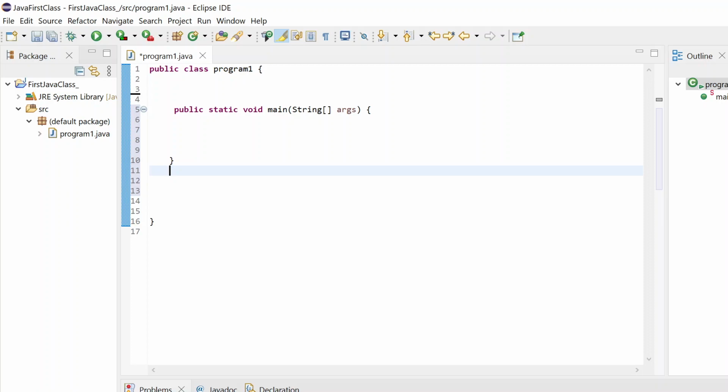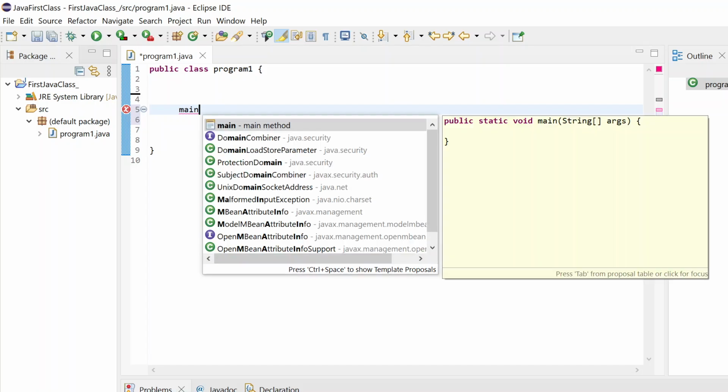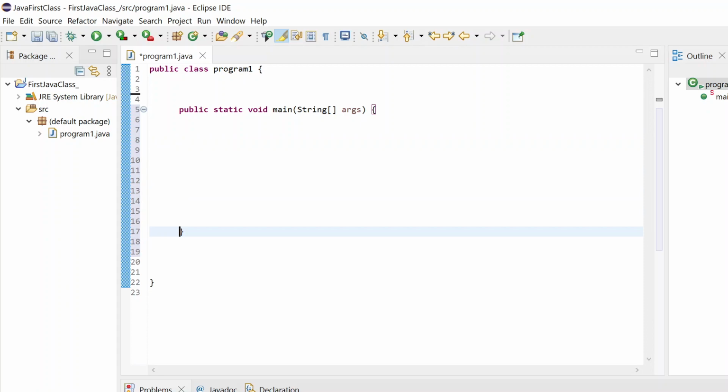Let me know if you are not able to. Can you repeat the shortcut once? Yeah. After creating the class, write main, then press Control and space simultaneously. After that hit enter, or you can click the first one. It will automatically generate this for you.